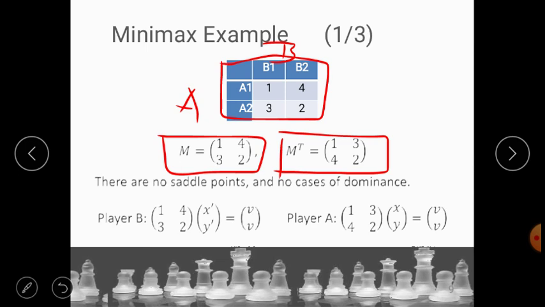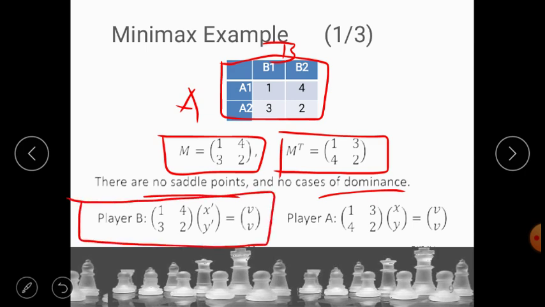There is no common point wherein we can say that we have obtained the solution. Since there is no saddle point and no case of dominance, we can represent this above matrix for player B as this.